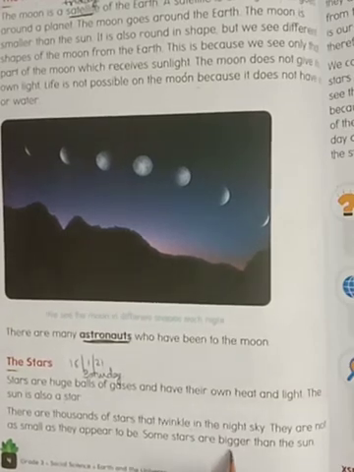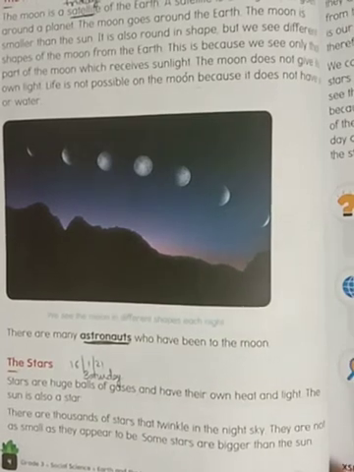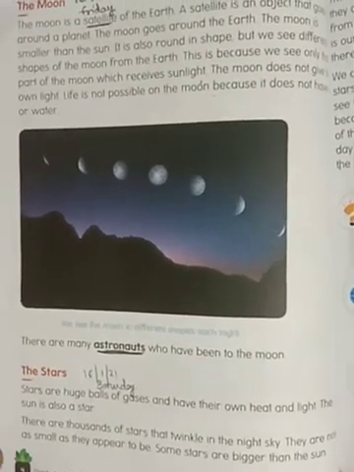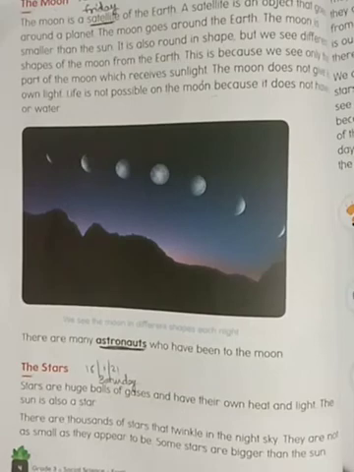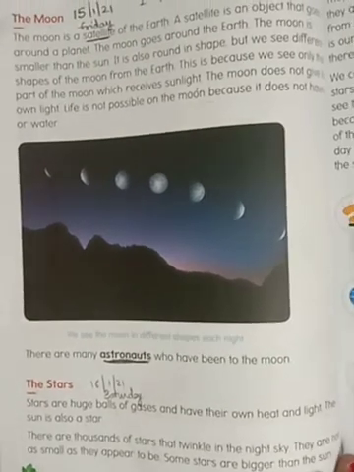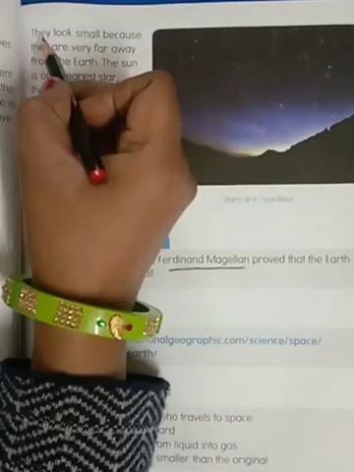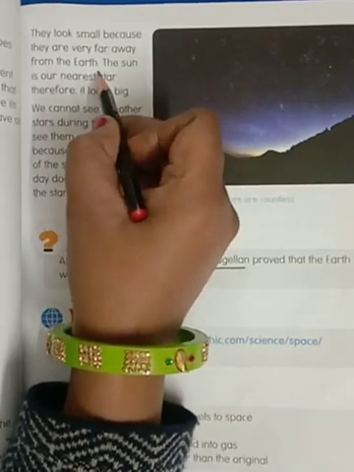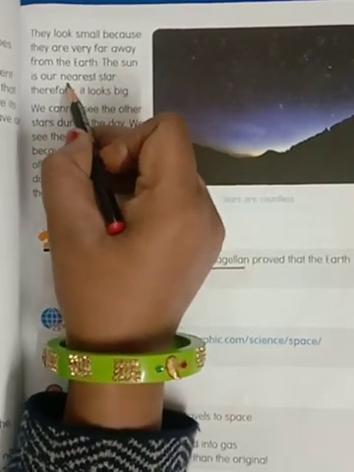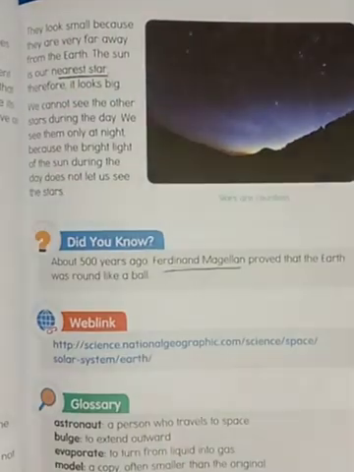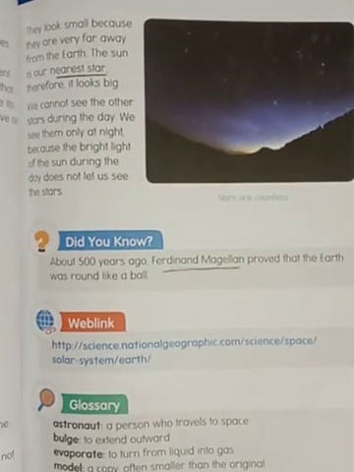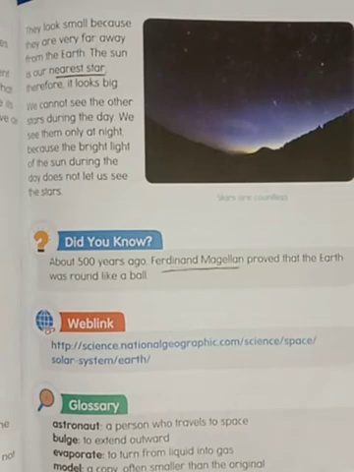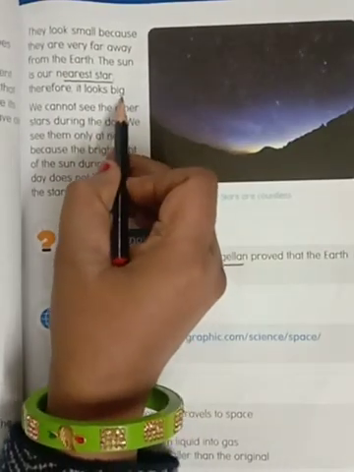Even some stars are bigger than the sun, but they look very small. How? Because they are very very far away from the earth. वो अर्थ से बहुत दूर हैं, इसलिए वो small दिखाई देते हैं. They look small because they are very far away from the earth. The sun is the nearest star. Sun कहाँ पे है? बहुत near है अर्थ के. Sun is the nearest star. That's why it looks big.